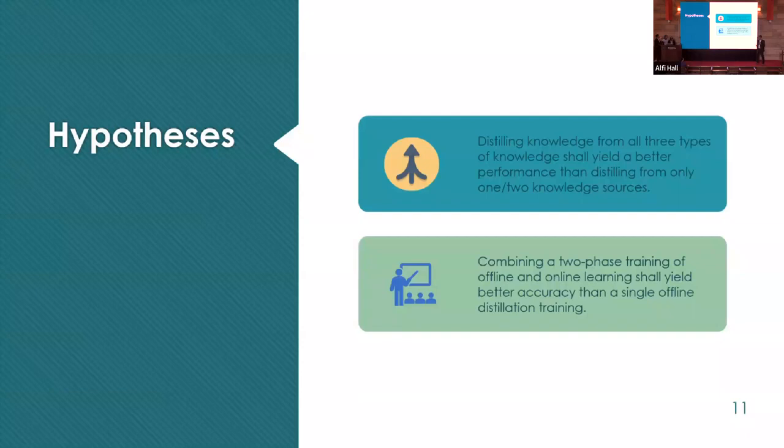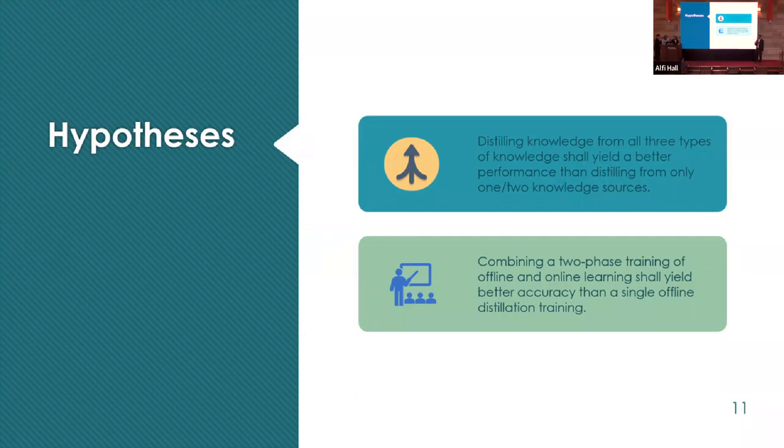Okay, so now that we know that knowledge distillation is a promising model compression technique, we aim to improve on it. But how can we achieve that? First of all, we have seen from our literature review and from the discussion Abdul Hakim provided that none of the current methods explore distilling 3 types of knowledge. They only explore distilling 1 or 2 types of knowledge.